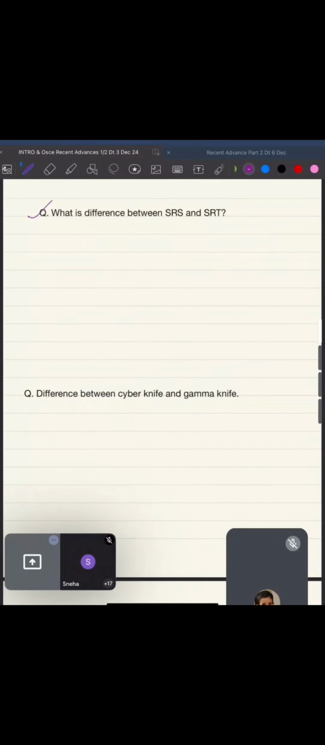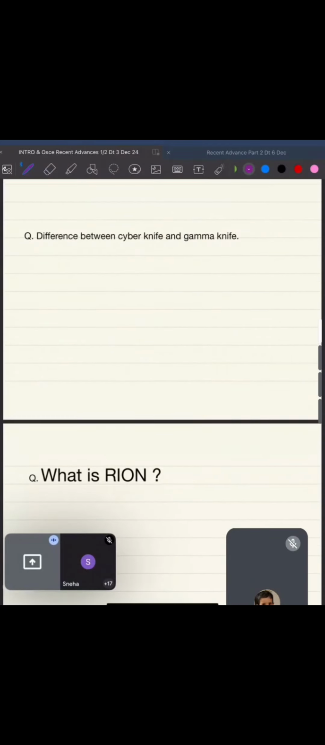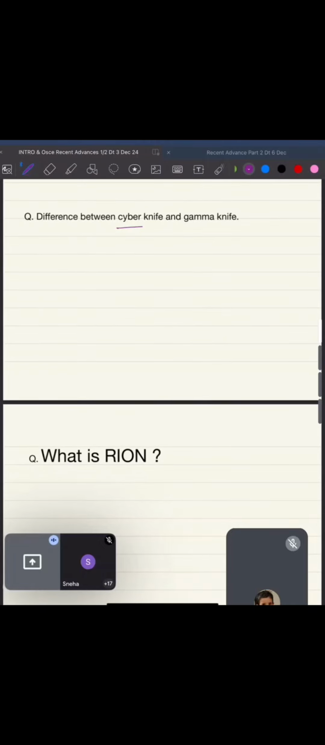First, this we all remember. SRS, SRT done. Difference between CyberKnife and Gamma Knife. Okay, so CyberKnife and Gamma Knife. In Gamma Knife the main thing is that there is a rigid framework which is applied, whereas here nothing like that is there. Here there are no lesions of the neck or oblique spine treated, whereas here you can treat them.